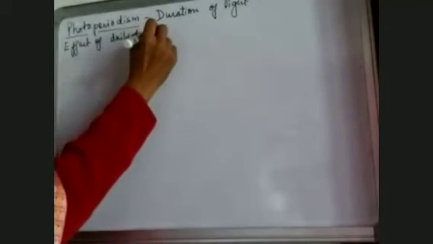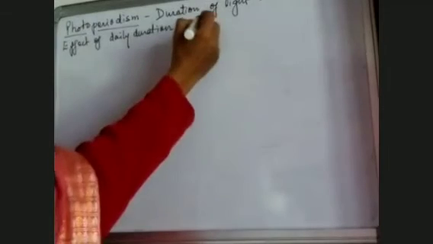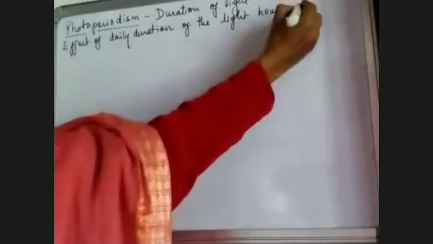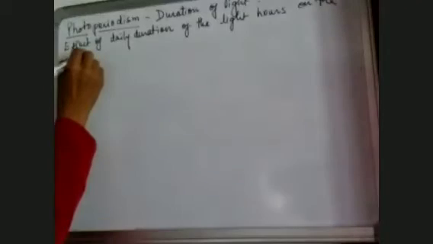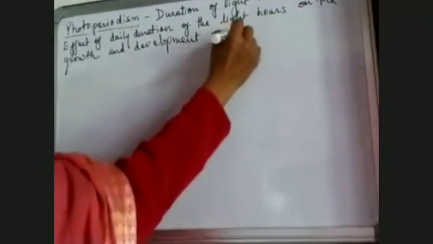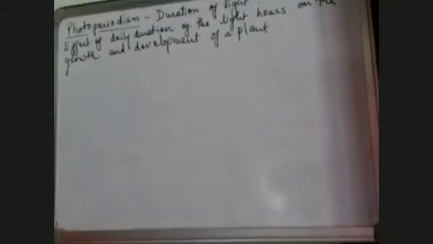Photoperiodism is the effect of daily duration of light hours on the growth and development of a plant.